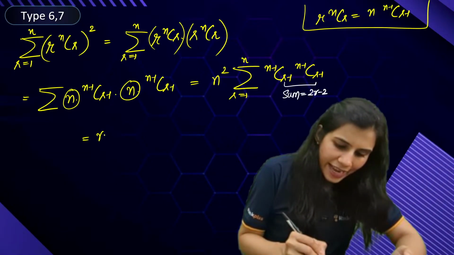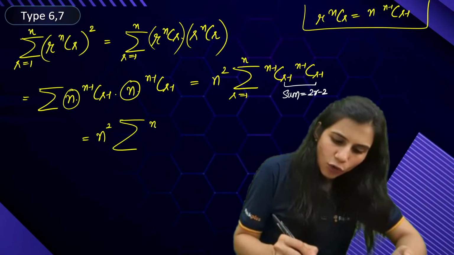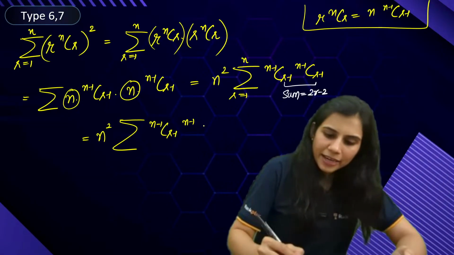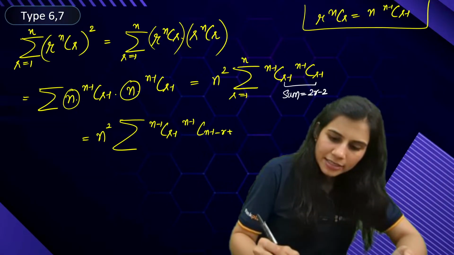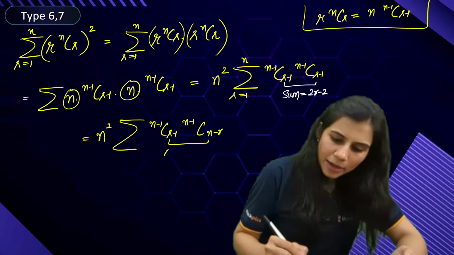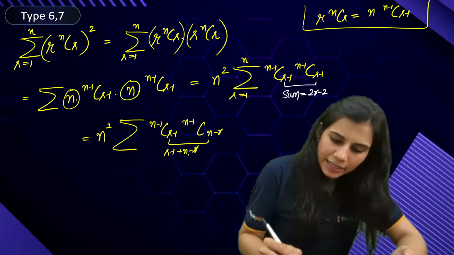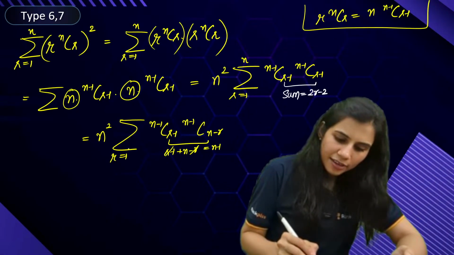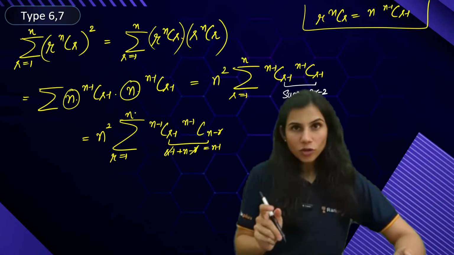What will I do? N square as it is, summation as it is, n minus 1 C r minus 1 I will not touch. The other one I will write as n minus 1 C n minus 1 minus r plus 1, which gives me n minus r. Now look at the sum. It is r minus 1 plus n minus r. This gives you n minus 1, which is a constant. Now my sum of lower indices is constant.